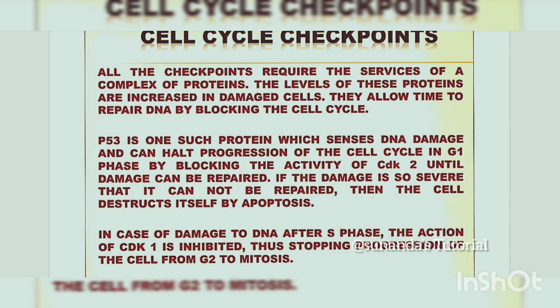If the damage is so severe that it cannot be repaired, then the cell destructs itself by apoptosis or programmed cell death, where the cell destructs itself whenever it detects any mistake or any damage.